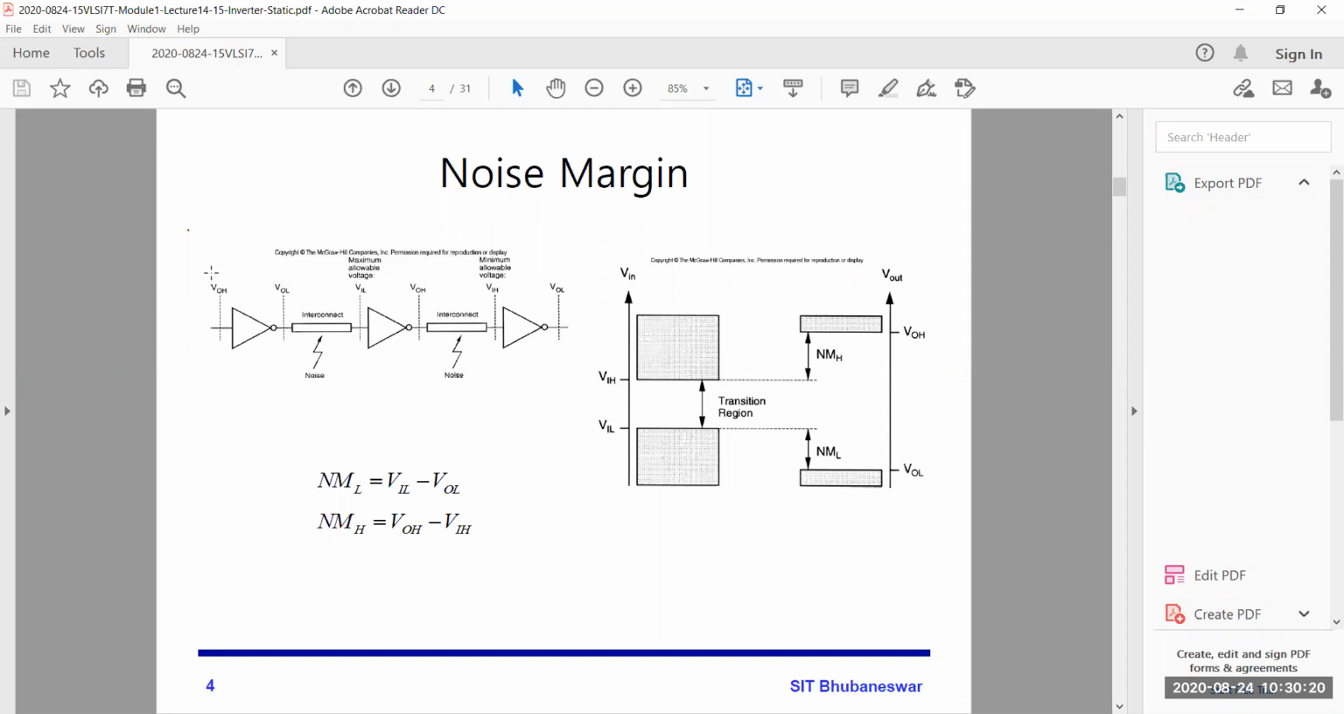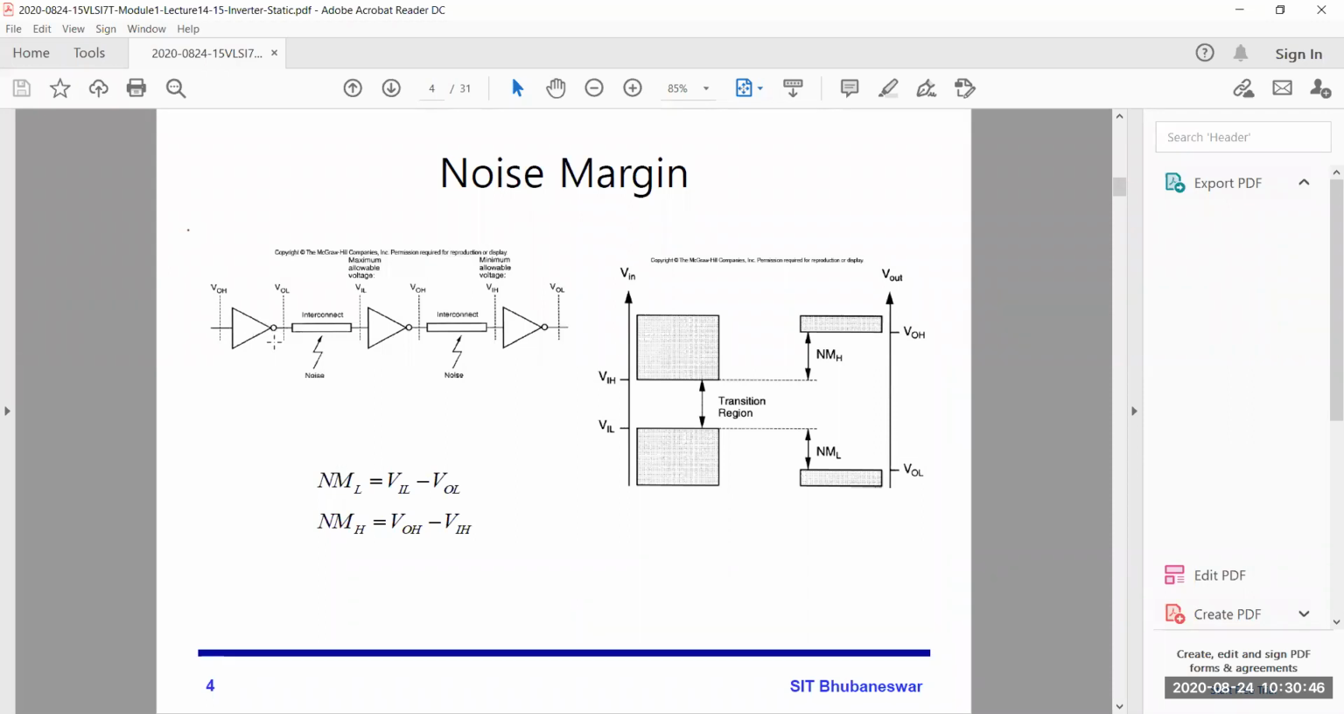VOH is almost the same as VDD. That means you are giving a high voltage at the input. If you are giving a high voltage, definitely you will get a low voltage at the output. It's an inverter, so that's why it's mentioned as VOL, a low voltage at the output of the first inverter.